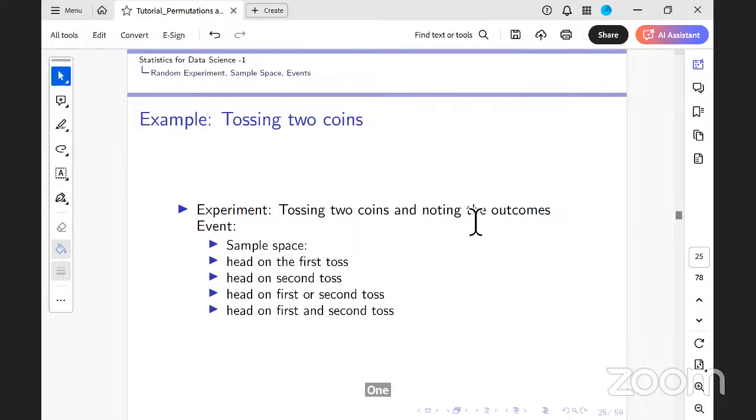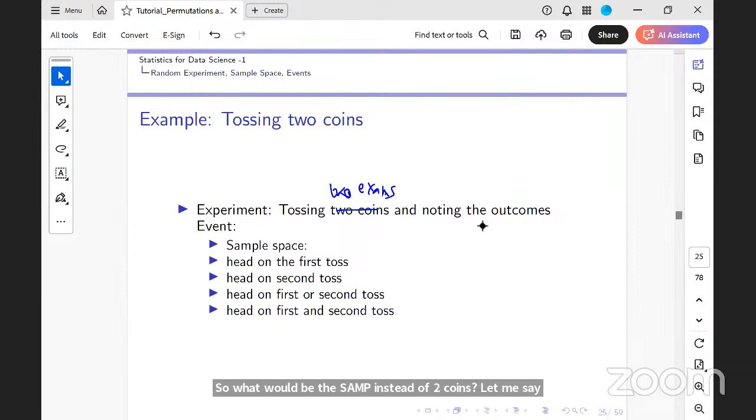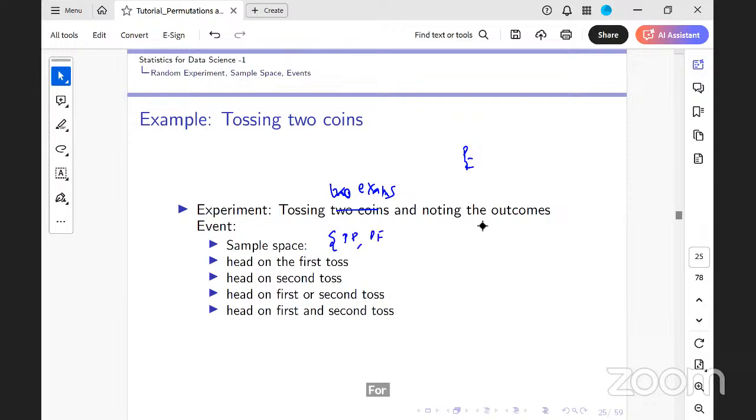And equivalently, say you people are taking 2 exams, okay? And the outcomes are just pass and fail. Instead of tossing 2 coins, let me say 2 exams, and the outcome of each exam is only pass or fail. What is the sample space in this case? Pass in both the exams, PP. PF, FP, and FF.